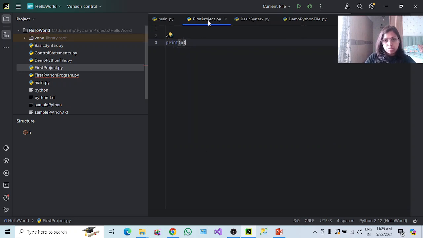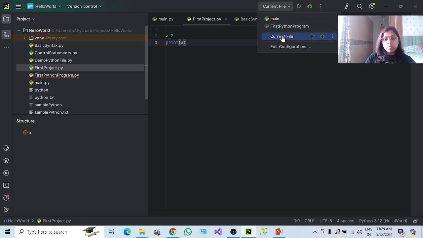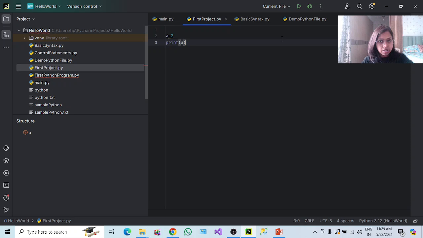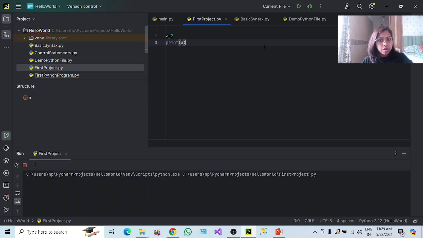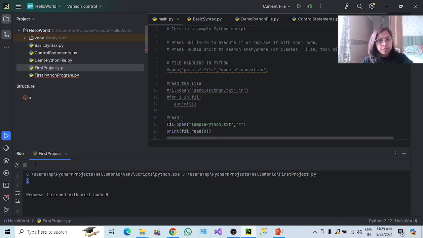If you want to execute this first project, all you have to do is make sure it is selected to the current file. It should not be the main file, because you have created a new file. If you have not changed it, then it is going to run the main file by default. If you have created a new file, then you have to select the current file scope and then click run. You can see this is the output window, first project, and you will get this answer too. So this is how you can work on it.